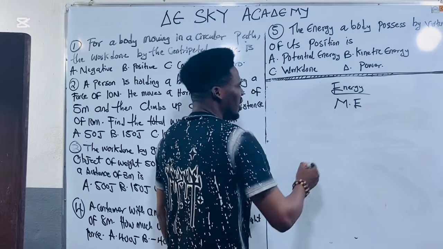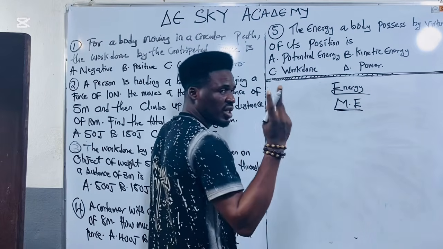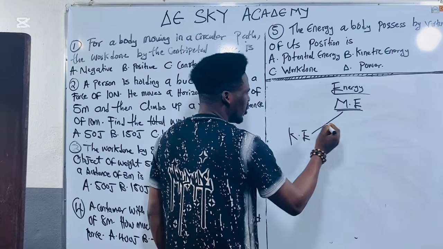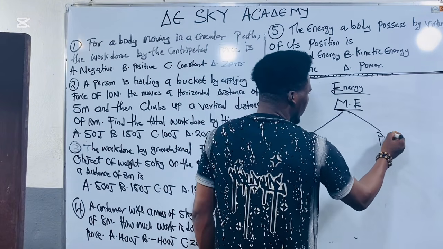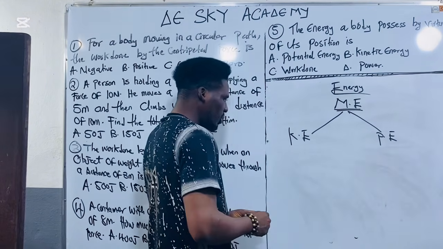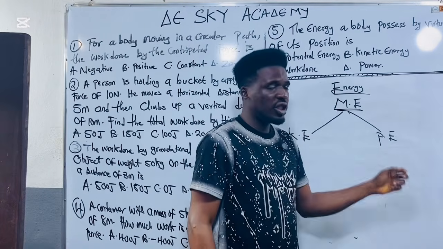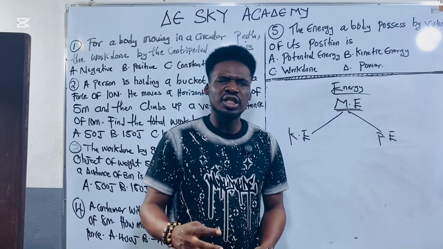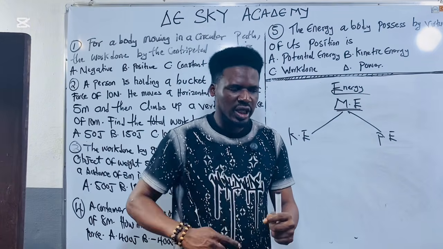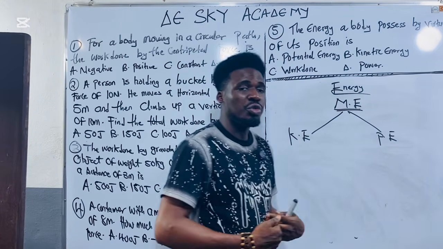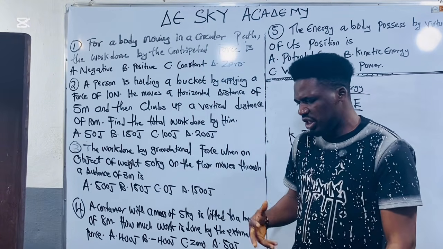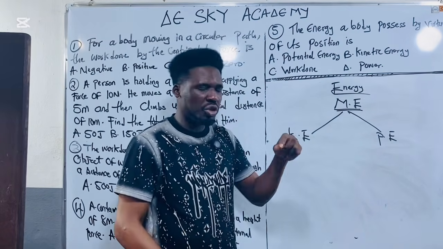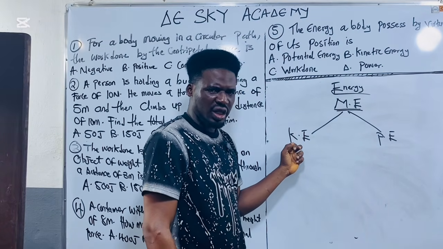This mechanical energy is divided into two. One, we have kinetic energy. Two, we have potential energy. Please note this. What is kinetic energy? Kinetic energy is the energy possessed by a body as a result of its motion. So whenever a body is in motion, the energy possessed by that body in motion is called kinetic energy. Are you getting what I'm saying?